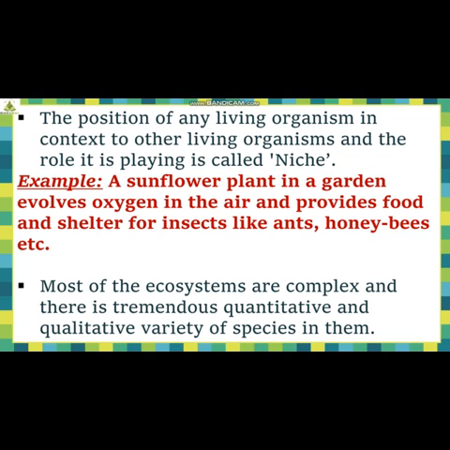Yes, students, most of the ecosystems are very complex, and there is tremendous quantitative and qualitative variety of species in them. Both quantity wise and quality wise you will get different kinds of species in them. So this was the structure of ecosystem. We understood the definition of niche. We understood how abiotic factors decide the number and the type of living organisms who will survive in it. Yes, this was really interesting, right?